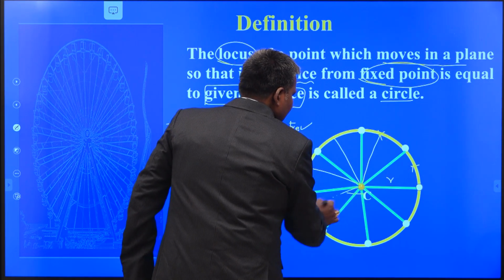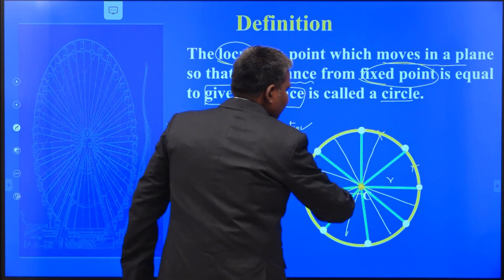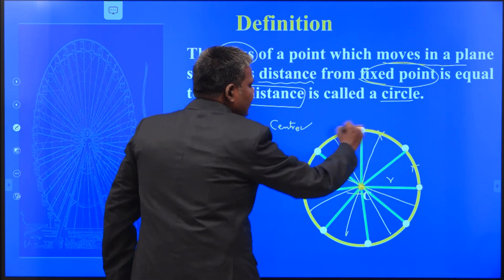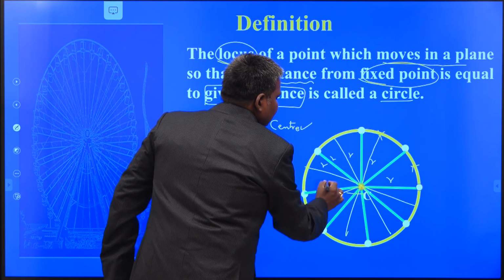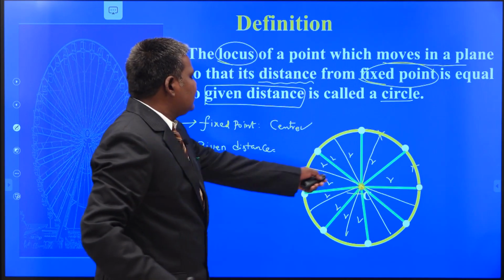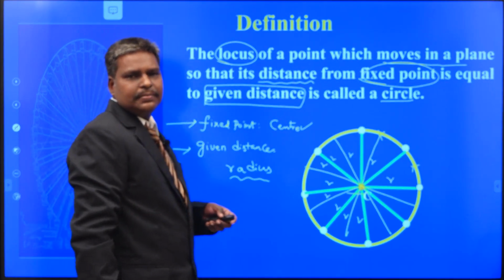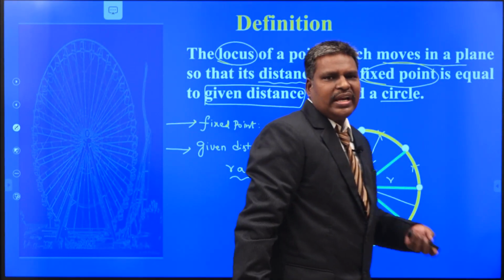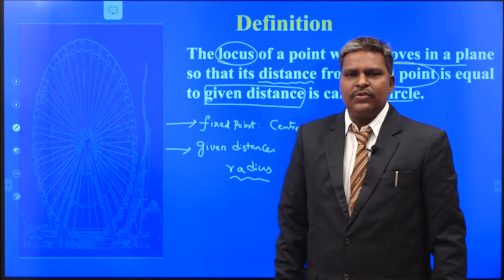You can draw infinite number of lines like this. You can take infinite number of points on this. This is called the circumference of the circle. All these are equal to r. This constant distance is called what? Radius. And the fixed point you take is called the center of the circle. In this manner, we can define the circle. Are you following or not?